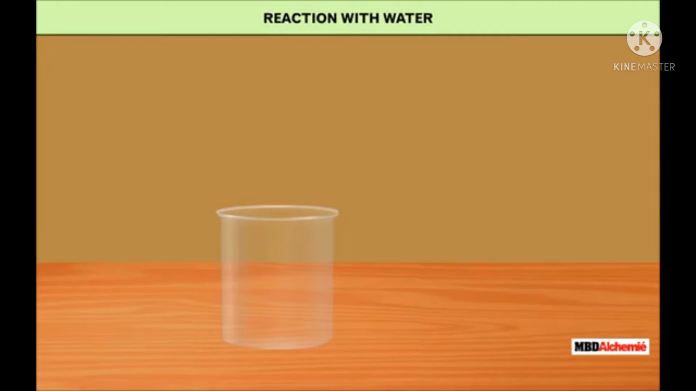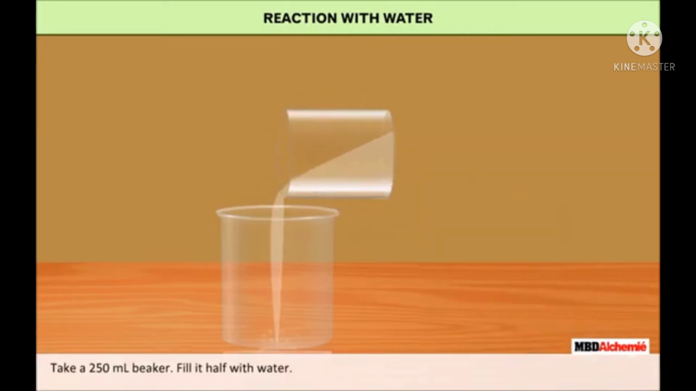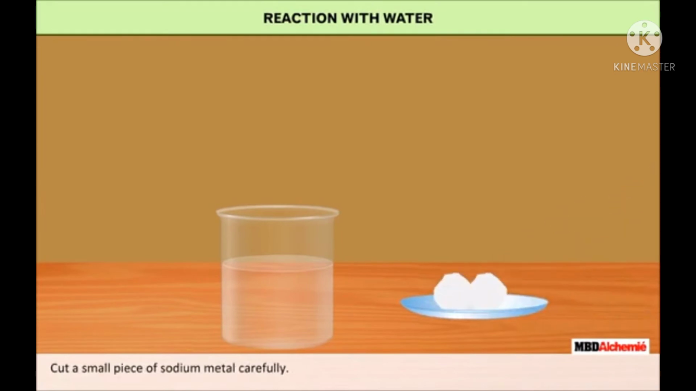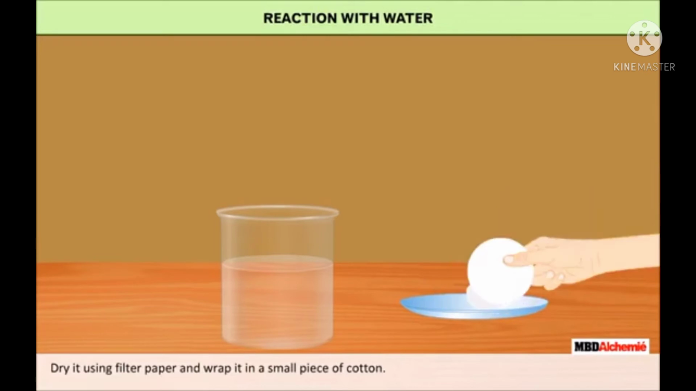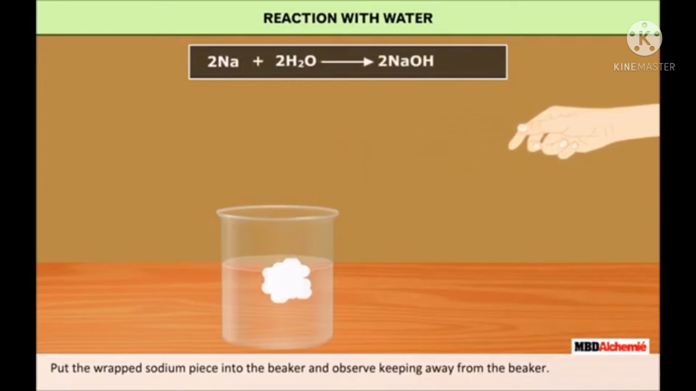Let us do an activity. Reaction with water. Take a 250 ml beaker and fill it half with water. Cut a small piece of sodium metal carefully. Dry it using filter paper and wrap it in a small piece of cotton. Put the wrapped sodium piece into the beaker and observe, keeping away from the beaker.